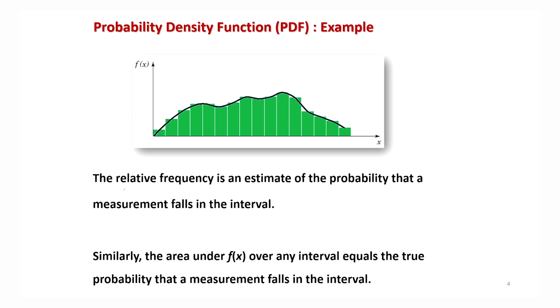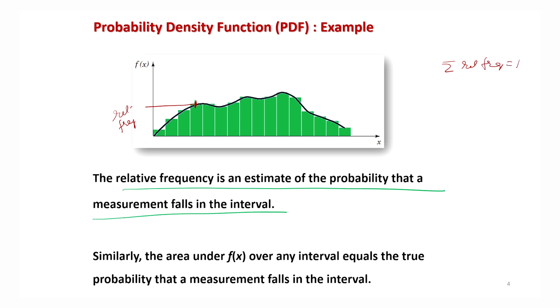So as I said, the relative frequency is an estimate of the probability that a measurement falls in the interval. For example, if this is the relative frequency, then this is an estimate of the probability. And we know what the total sum of relative frequency is: this is always 1. So the total area under this curve will always be equal to 1. In case you want to estimate the probability of an event, you have to simply find the area of the curve which is lying under that interval.